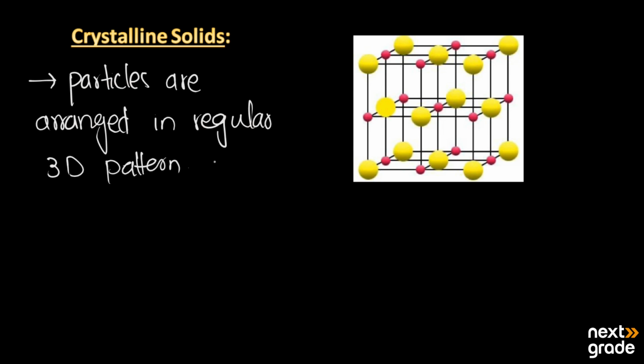As in this picture, you can see that we have a cube where the corners have fixed yellow particles, and in the center we have one red particle. So this is a three-dimensional structure, and all the particles are in regular arrays, or a 3D structure. Crystalline solids are mainly known as true solids because all the particles are arranged in a regular manner.